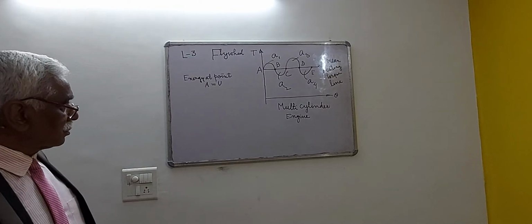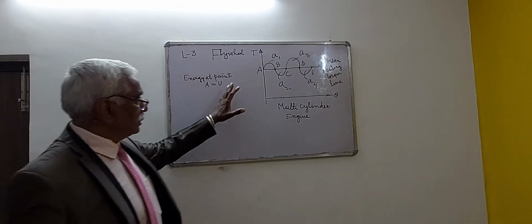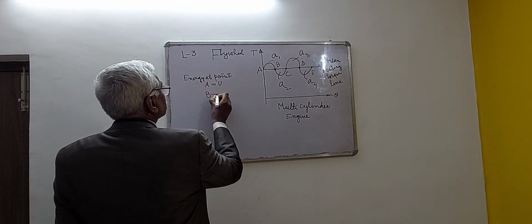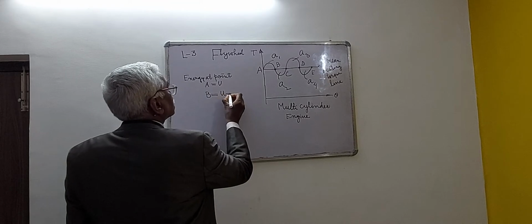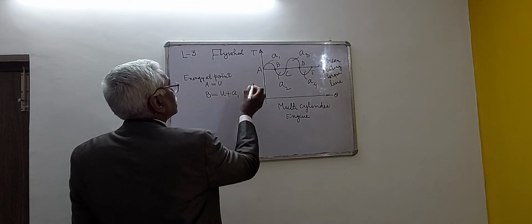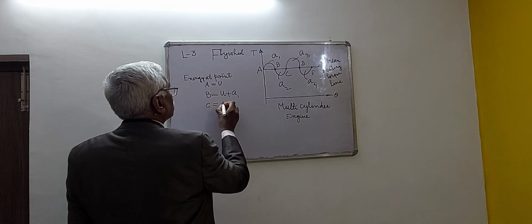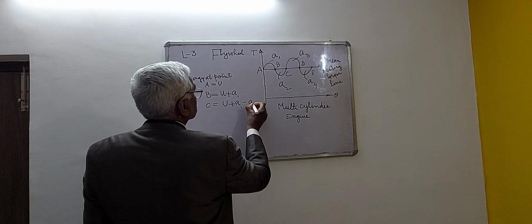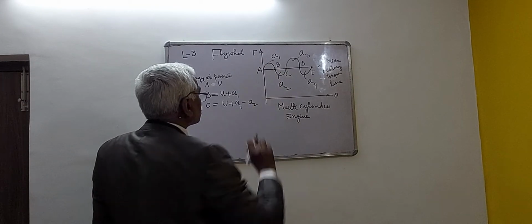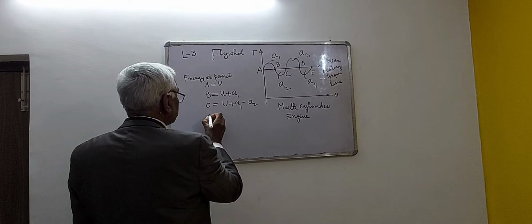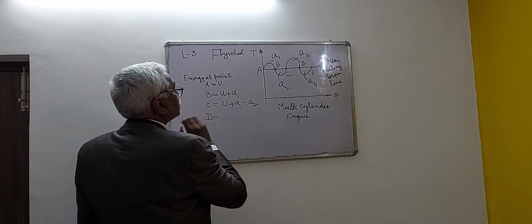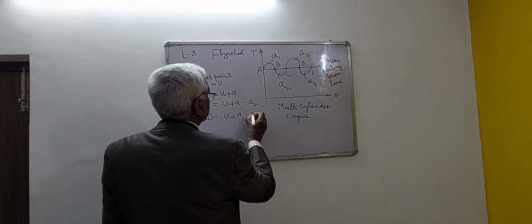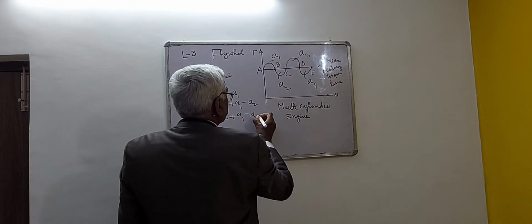Supposing the energy at point A is U, then the energy at point B will be U plus A1. The energy at point C will be U plus A1 minus A2, because it is lying below the mean resisting torque line. The energy at point D will be U plus A1 minus A2 plus A3.